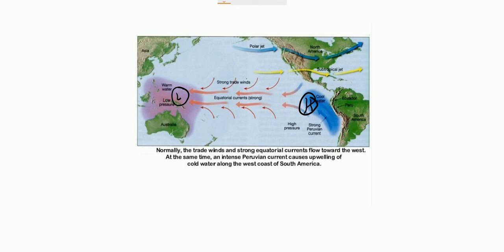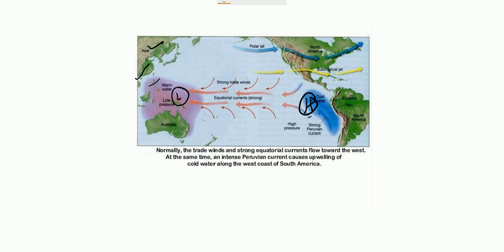Here actually Asia is here, India lies somewhere here, and so this is the tropical eastern Indian Ocean. When we experience high pressure over the eastern South Pacific Ocean, we find low pressure over the eastern Indian Ocean. This is the normal condition.